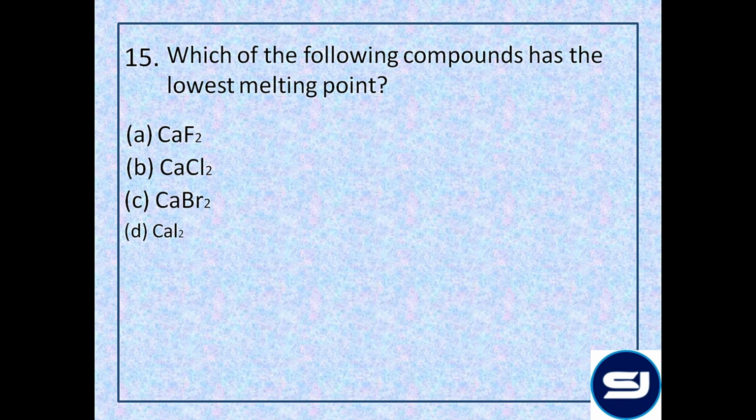Now, the cation is same for all the options. The anion charge is also same. It's only the anion size which is differing. And for high covalent character, the anion should be large. The larger anion is iodide. So calcium iodide with a high covalent character will have the lowest melting point.